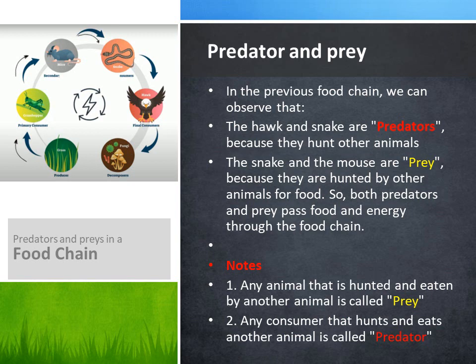Predator and prey. In the previous food chain, we can observe that the hawk and snake are predators because they hunt other animals. The snake and the mouse are prey because they are hunted by other animals for food. So both predators and prey pass food and energy through the food chain. And some animals can be a predator and prey at the same time, as the snake in this example. The snake is a predator when it hunts the mouse, and it's prey when it is hunted by the eagle or the hawk.